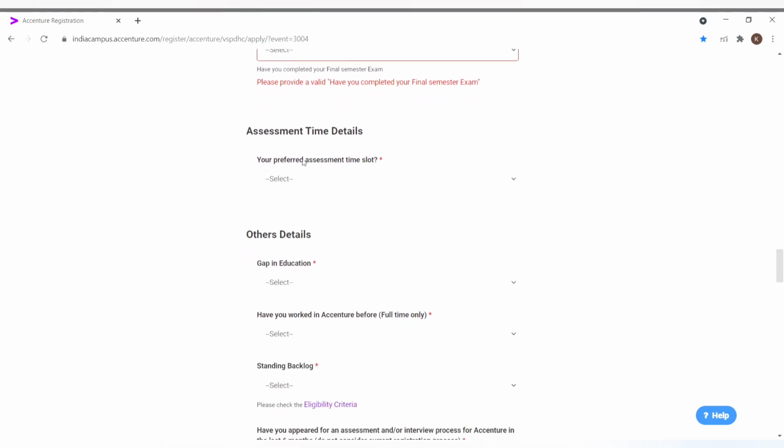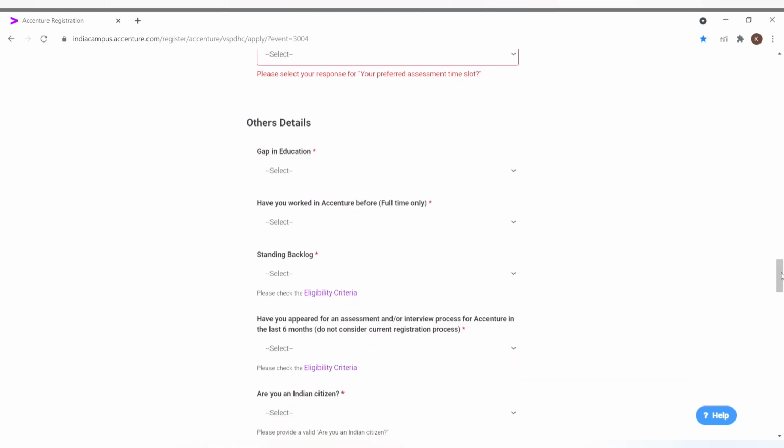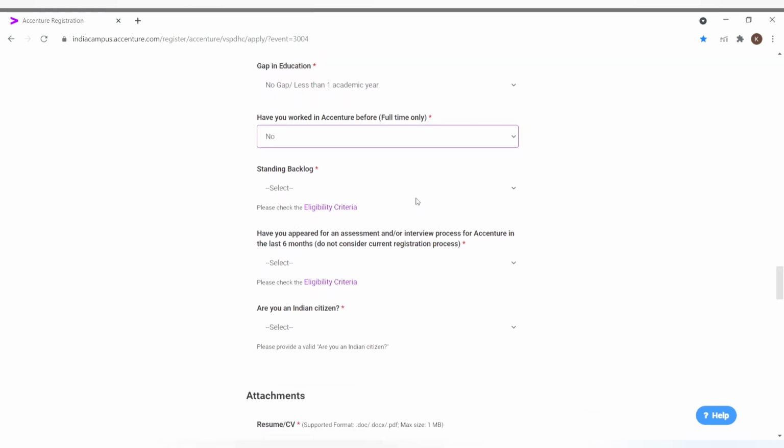And then you have to choose the assessment time slot. There are three slots, 10 a.m., 2:30 p.m. and 5:30 p.m. Select any of them according to your availability. Then the other details like gap in education: more than one academic year, no gap, less than one academic year. I have no gap in education, so I will select no gap. Have you worked in Accenture before? No, you are a fresher, so you haven't worked in Accenture before. Standing backlog? If you do not have any backlog, select no, otherwise yes.